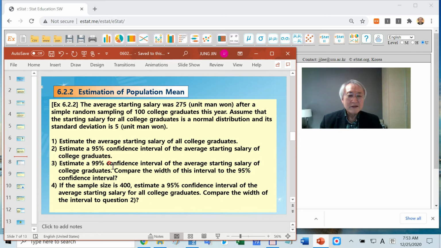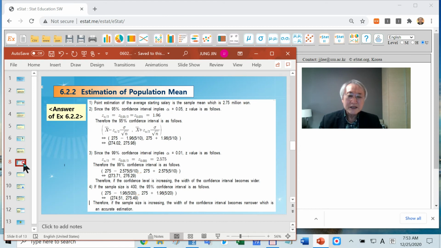What is the 95% confidence interval? 99%? Well, let's look at what is the answer. This is the formula. In case of 95%, this z value corresponds to the normal distribution centered 95%. Therefore, you apply 1.96. The sample mean is 275. Sigma, you assumed 5 in this case, divided by the square root of 100, therefore 10, you will have this kind of interval.